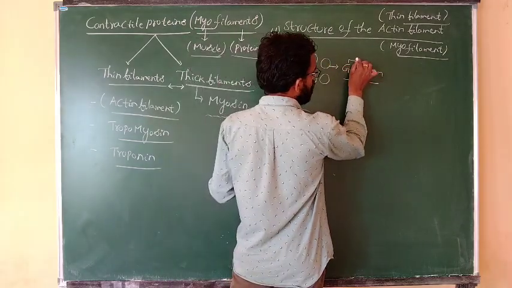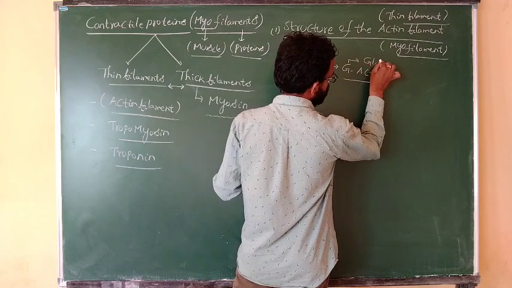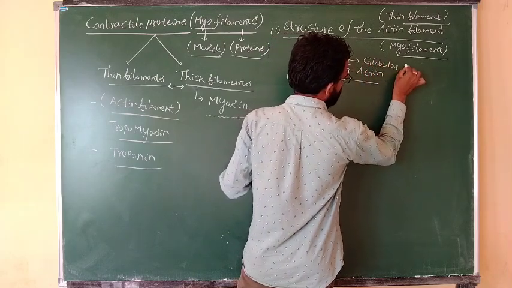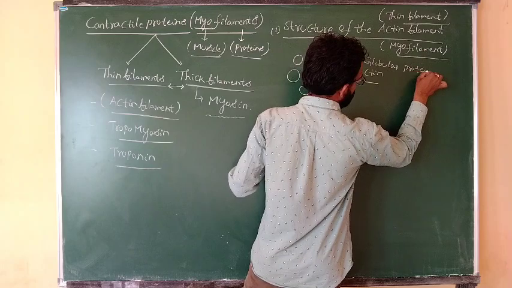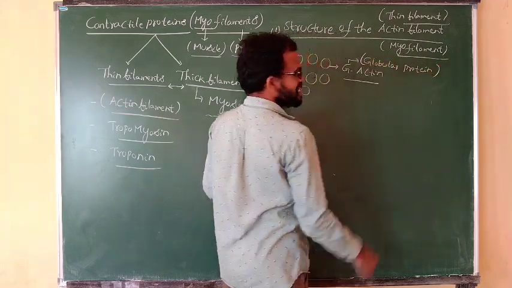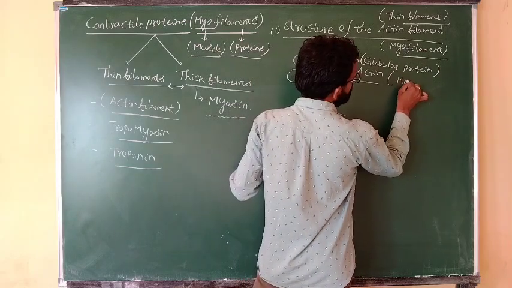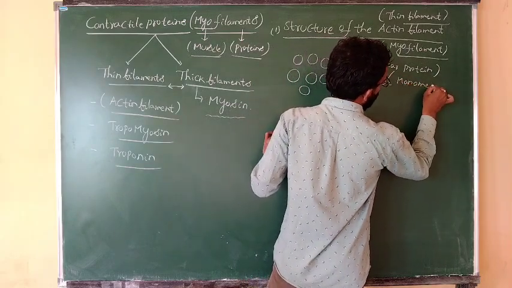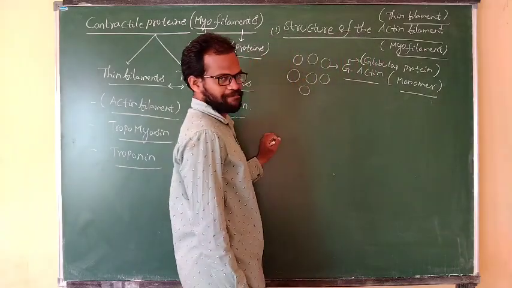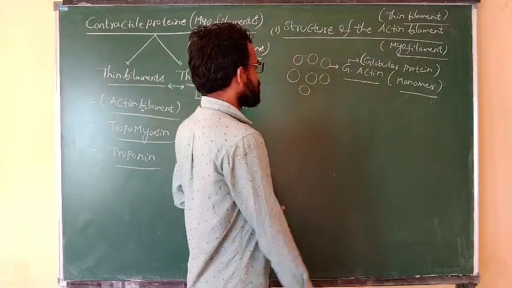G means globular protein. It always exists as a single monomer.